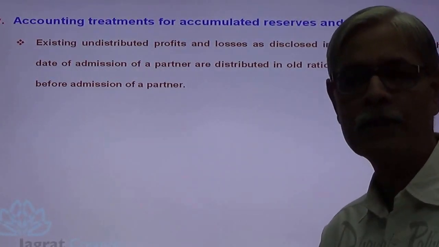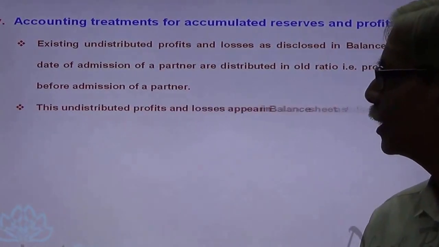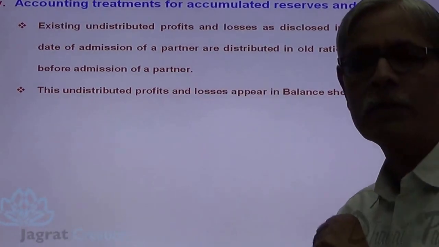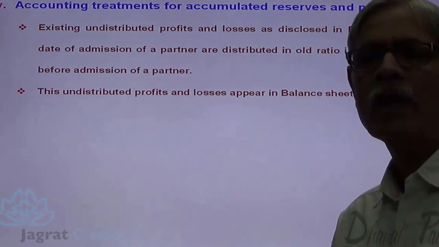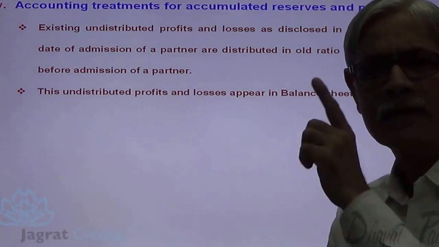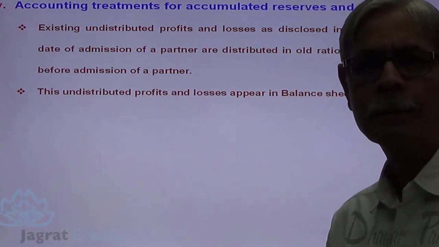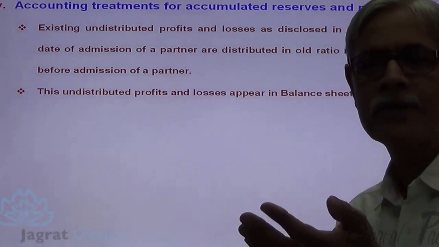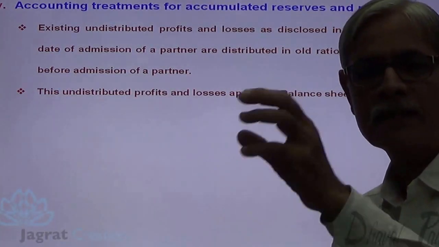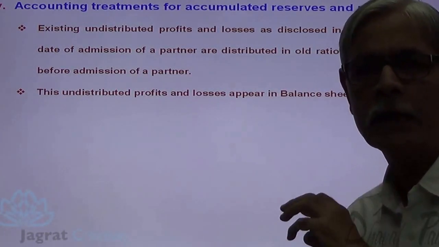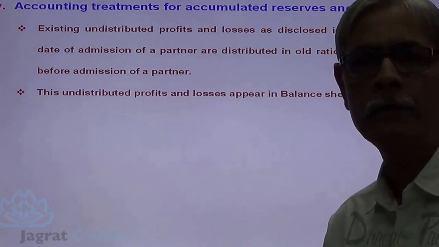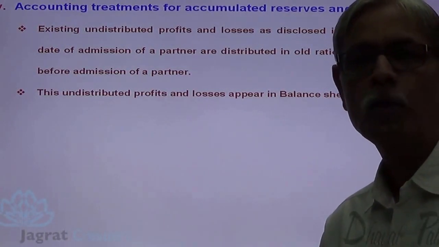Whatever undistributed profits are there on the liability side will be distributed in the old ratio. And whatever accumulated losses appear on the asset side of the balance sheet before admission, say a debit balance of profit and loss account, that also will be distributed amongst partners in their old profit sharing ratio.